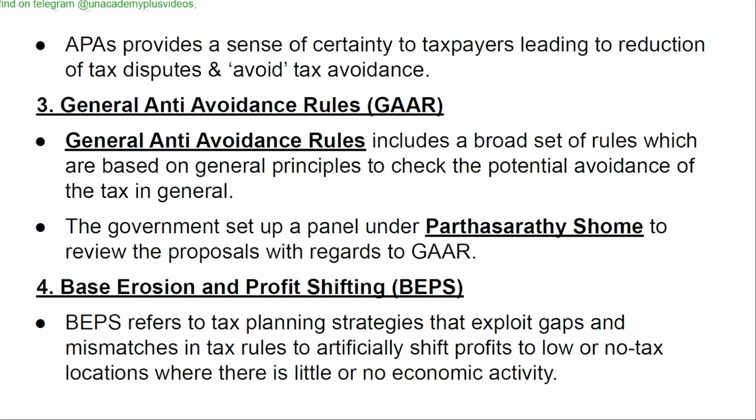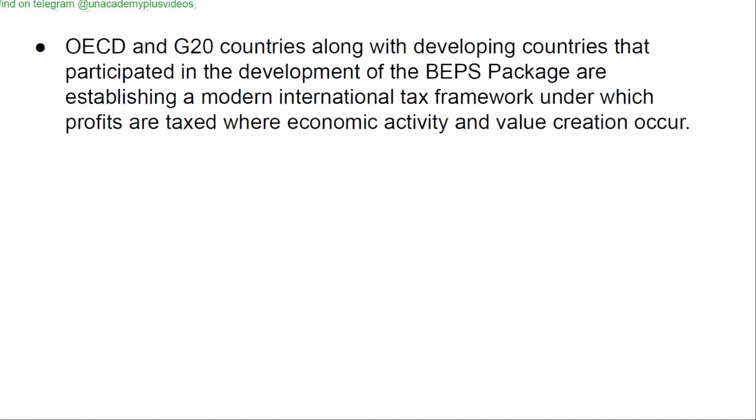General Anti-Avoidance Rules (GAAR). General anti-avoidance rules include a broad set of rules based on general principles to check the potential avoidance of tax in general. The government set up a panel under Parthasarathi Shome to review the proposals with regard to GAAR. Base erosion and profit shifting (BEPS) refers to tax planning strategies that exploit gaps and mismatches in tax rules to artificially shift profits to low or no tax locations where there is little or no economic activity.